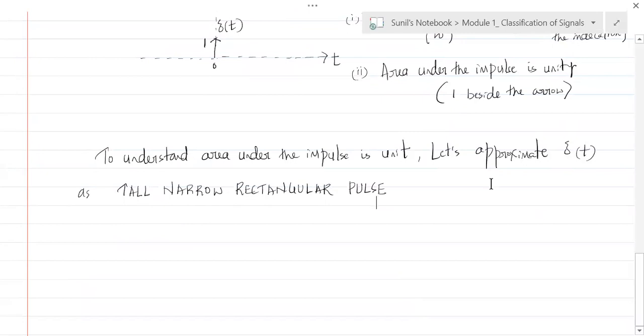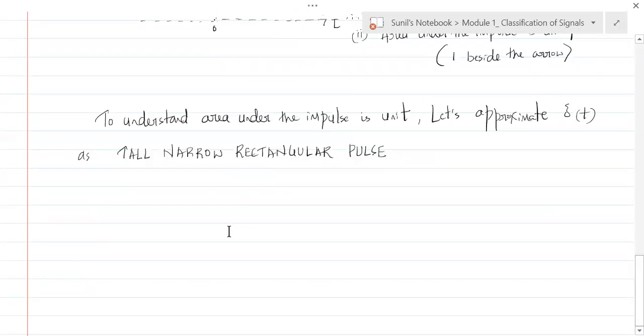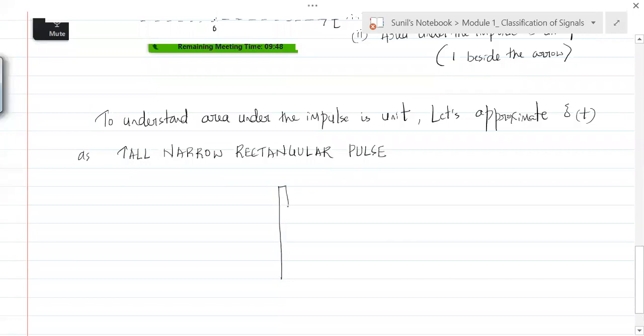That is this. So everybody see here. Let's consider that as this. This is very tall, and at the same time, this is narrow also. So we have considered one such rectangular pulse. Here we have minus t by 2, plus t by 2, and you have 0 here.